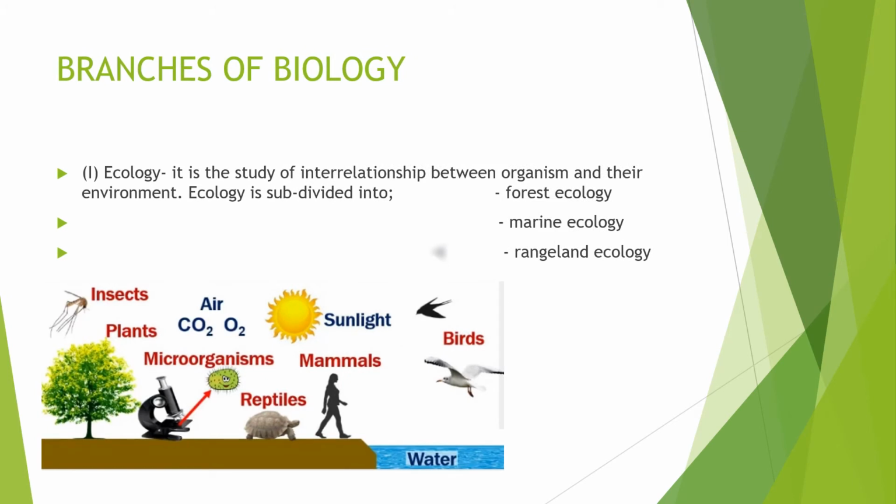ecology, which is the study of interrelationship between organisms and their environment. Ecology is further subdivided into forest ecology, marine ecology, rangeland ecology, and many others. Environment and organism benefit from each other. For example, mammals breathe in oxygen and give out carbon dioxide. Thereafter, in photosynthesis that is carried out by plants, carbon dioxide is used as raw material, and the byproduct of photosynthesis is oxygen, which is in turn used by mammals.